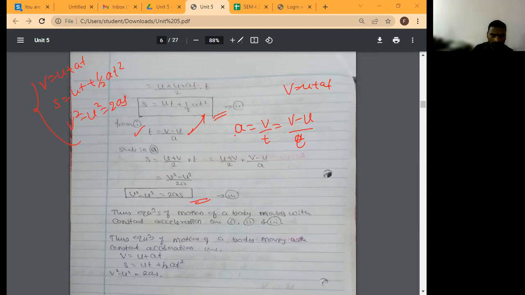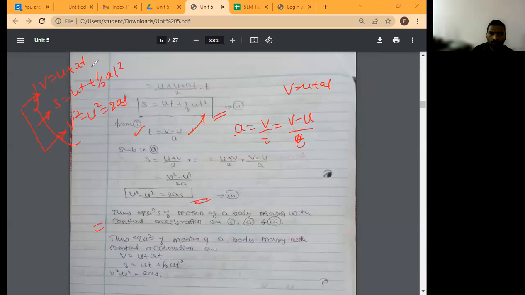Yes, everyone. Equations of motion. ये तीनों equations हमने कल देखा था. तो अभी ये notes में क्या है? That is derivation है. Okay, so just you have to remember these three equations of motion.